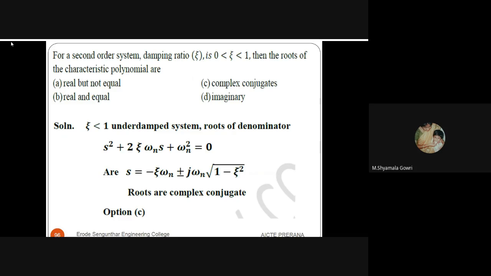For the next question, for a second order system, the damping ratio is 0 < epsilon < 1. That is, the damping factor value is between 0 and 1. Then the roots of the polynomial equation are complex conjugate, since it is an underdamped system.